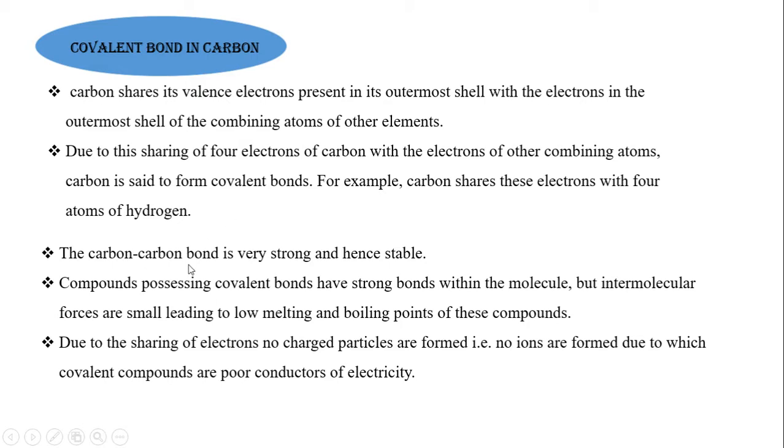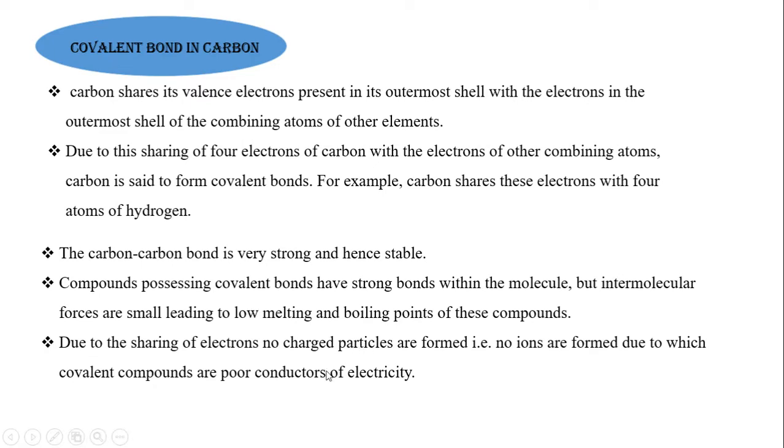So the carbon-carbon bond is very strong and stable. You may think that since it has a strong bond, the melting and boiling points have to be higher. No. Because the intermolecular forces are very small, it has low melting and boiling points.